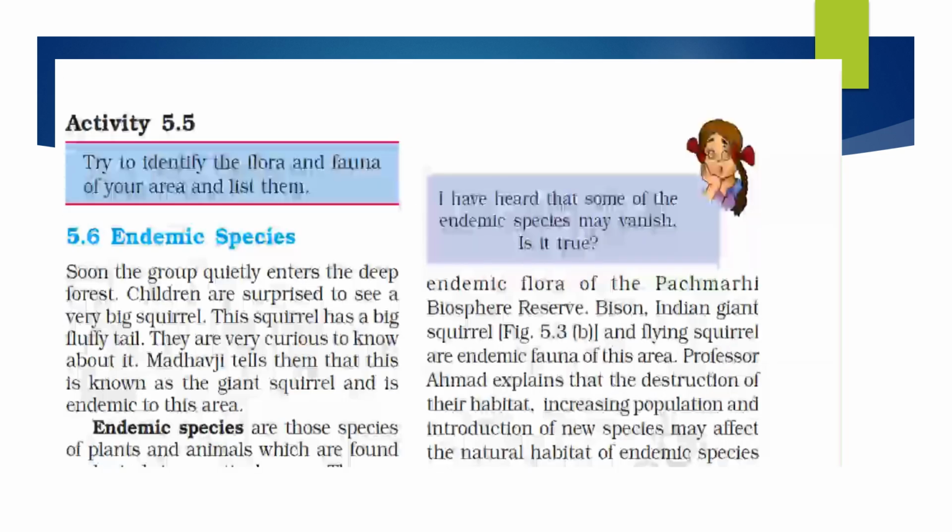Now, here another activity they have given you. Try to identify the flora and fauna of your area. So that you can do, you have taken your rough notebook or the book where you are noting down. So you just see what all animals and plants you can identify in your locality, your area, or nearby areas. You can just go through them and make a list of things.